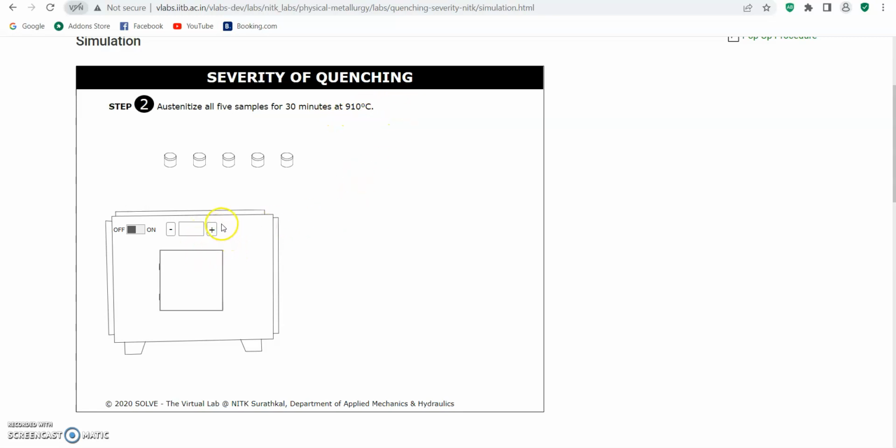The first thing, we must turn on the furnace and set the temperature to 910 Celsius.